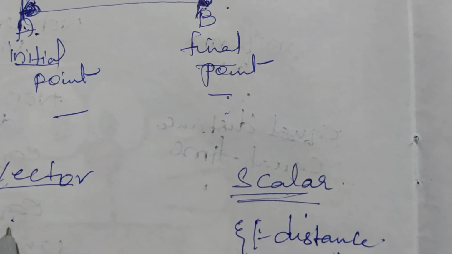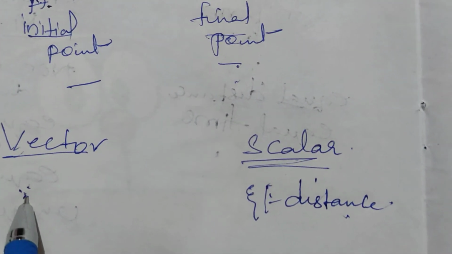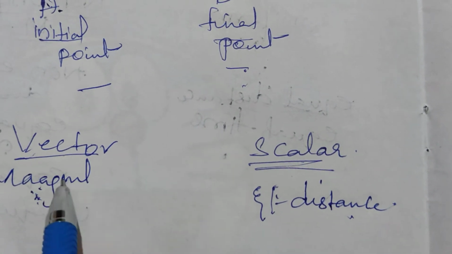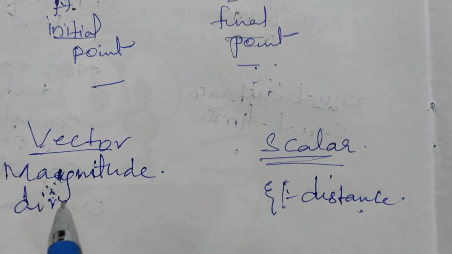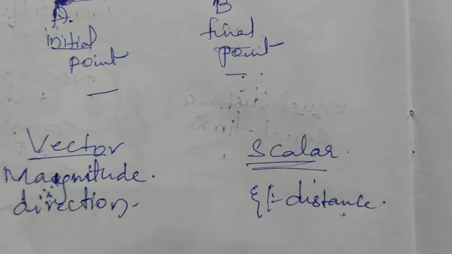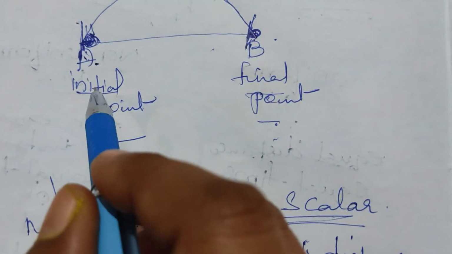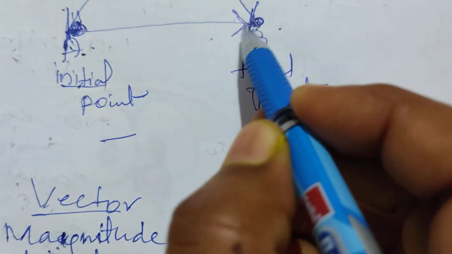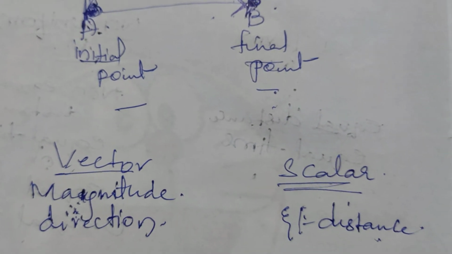A vector is a physical quantity where the direction and also the magnitude have to be represented. Here we should know the magnitude, that is the value, and also the direction in which it is moving. It will be represented by an arrow like this. From the initial point to the final point, it is moving in the specified direction, so this is called displacement and it is a vector quantity.